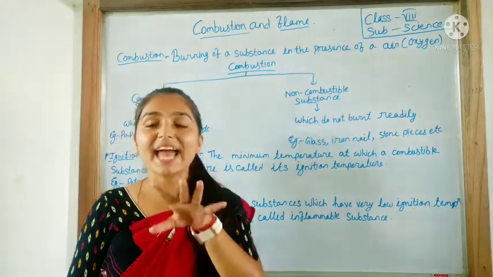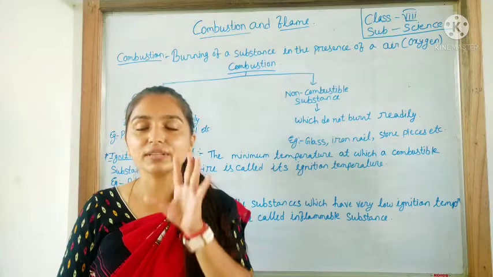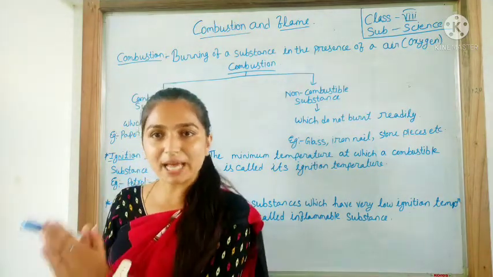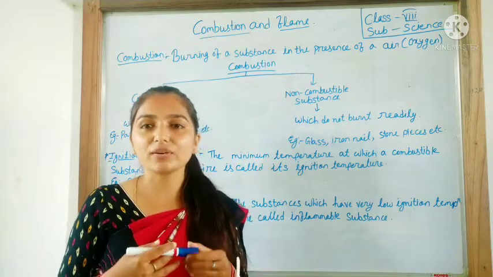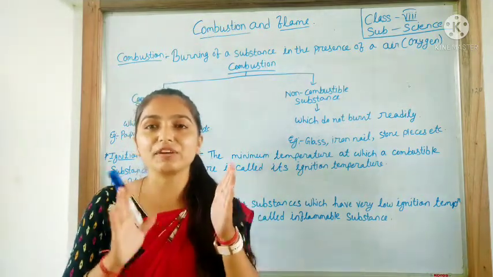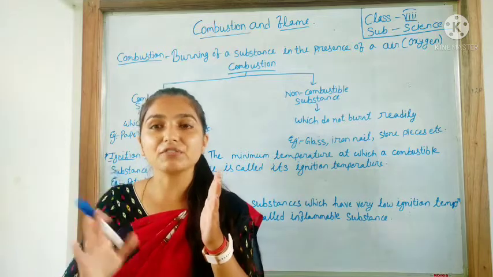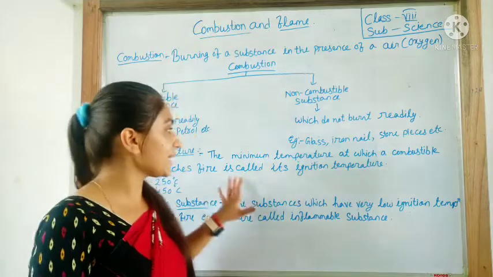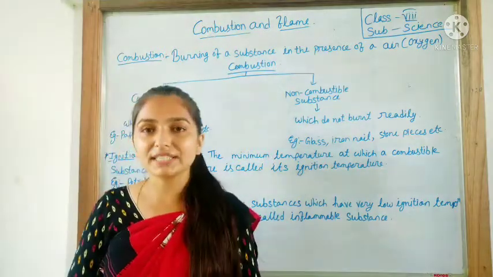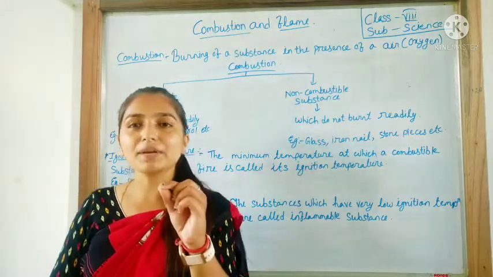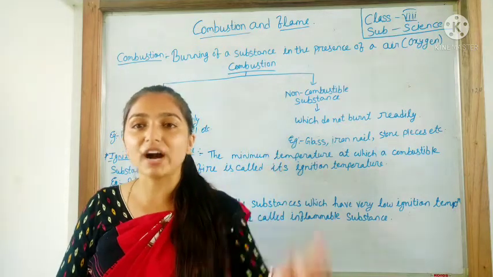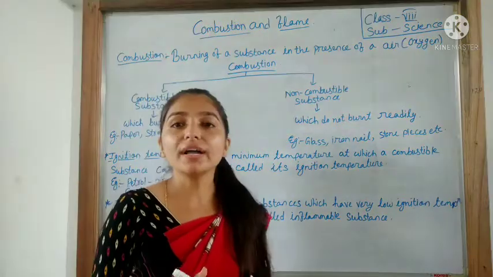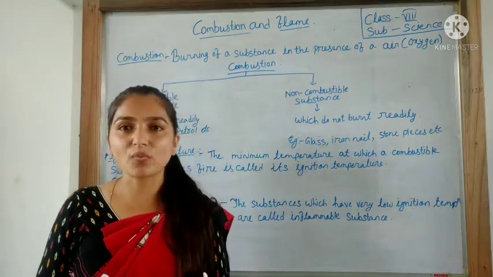So for burning, substances require temperature. On the basis of different substances, they will require different temperatures to start burning. That is ignition temperature. Ignition temperature means that at a very minimum temperature, when a substance starts to catch fire, it is said to be the ignition temperature. Understood?